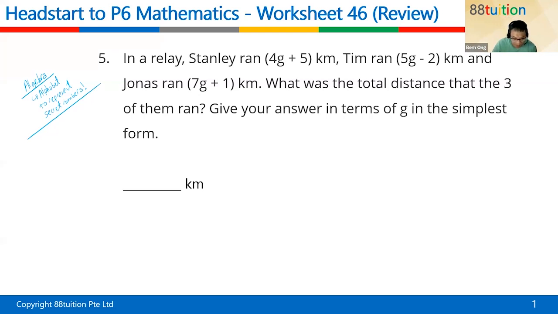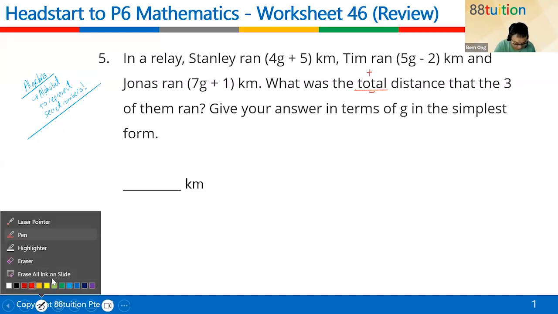Anyway, number 5, in a relay. A relay is a run whereby you pass the baton. You run to the person, you pass the baton, the person continues to run, and the second person passes to the third person, and the third person passes to the fourth person. So in a relay, there are 3 persons here: Stanley, Tim, and Jonas. They run this amount of kilometers, that amount of kilometers, and also 7G plus 1 kilometers. What is the total? The keyword here is total. Total means what? Obviously, you have to add.